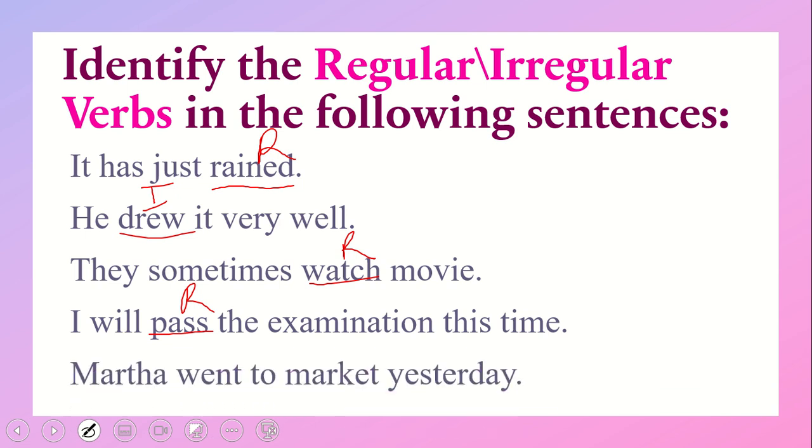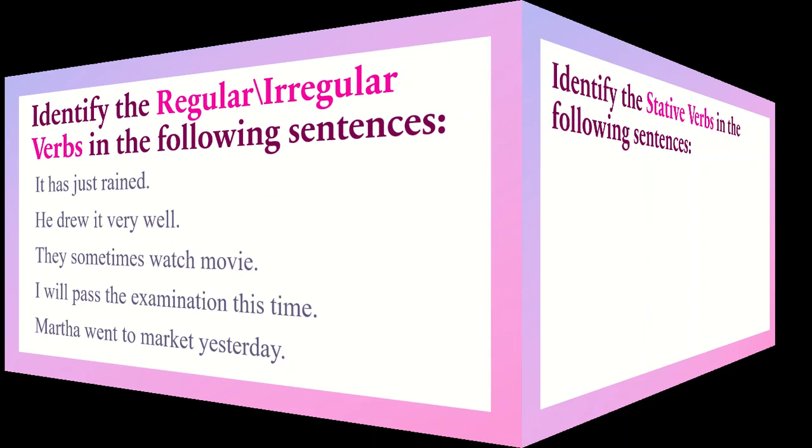Martha went to market yesterday. Went is the second form of go. Go, went, gone. So all these are three new words that have changed the entire structure of the main word. So this went is an irregular verb.